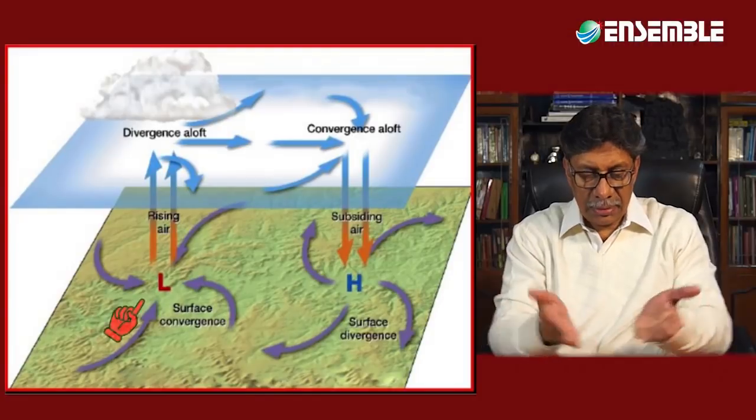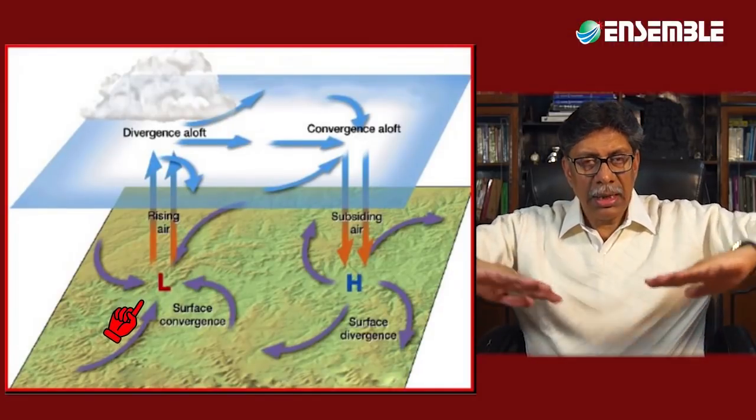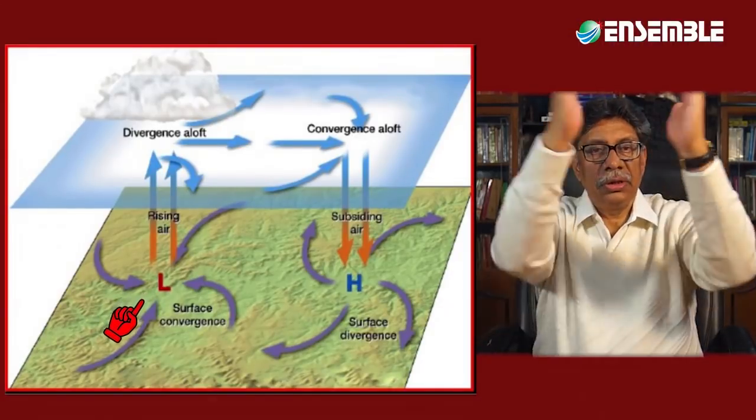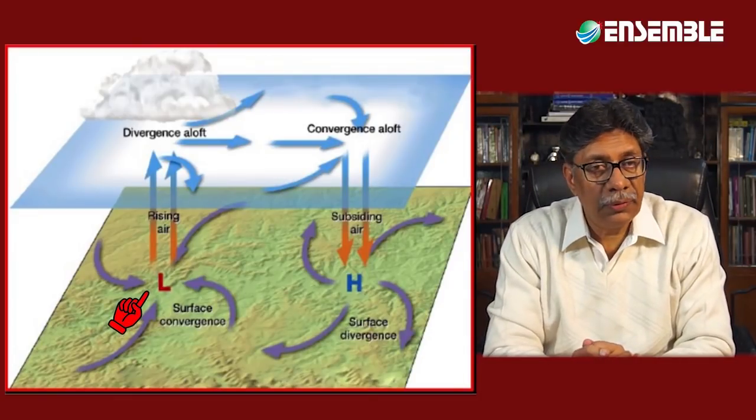The fourth is lifting caused by horizontal convergence at low level. Two air masses are going to meet and they are going to get lifted. So, the lifting is caused by horizontal convergence at low level. And lastly, it is advection.